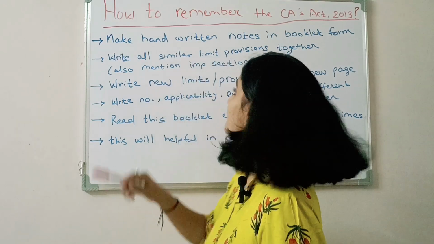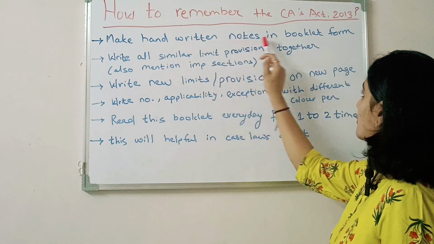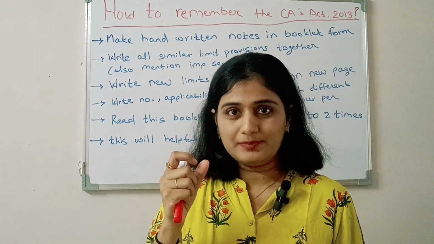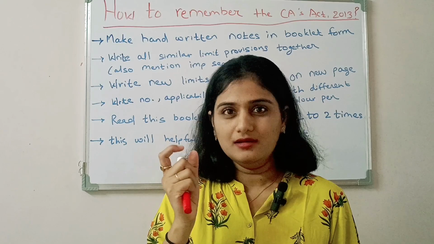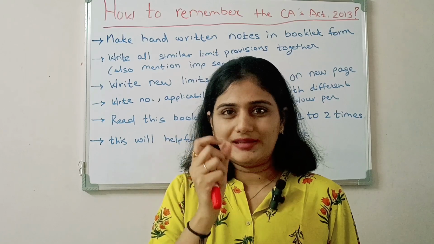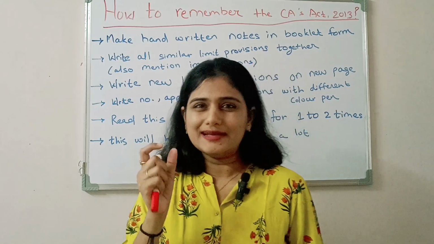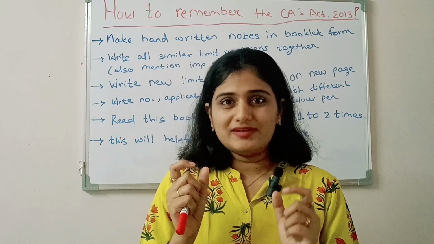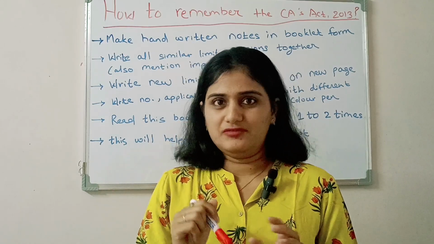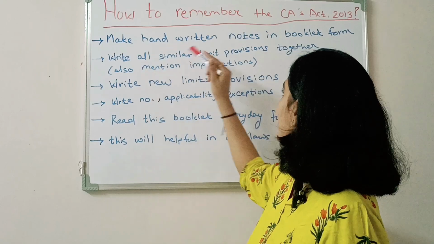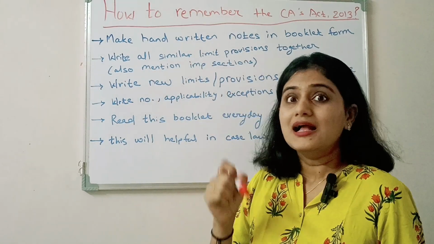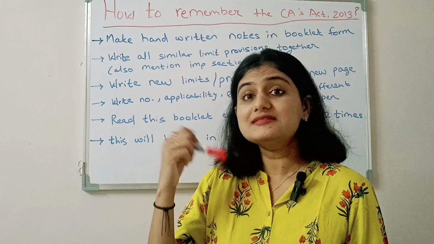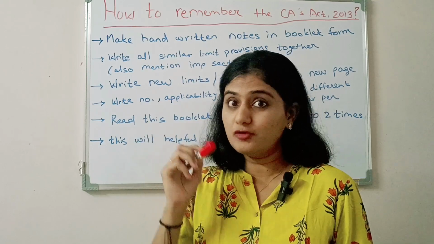Okay, so let's start. First, make handwritten notes in booklet form. You simply need to take a bunch of papers, or you can take a thin notebook, like a 50-100 pages notebook. Don't take a very thick notebook. The notebook should be of such weight that you can easily carry it anywhere with you. Later I'll tell you how to write the provisions in such a manner that you will memorize them for a longer period.